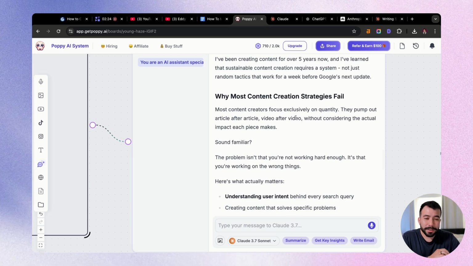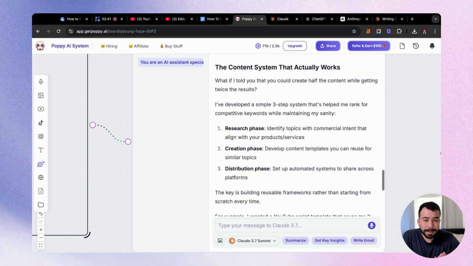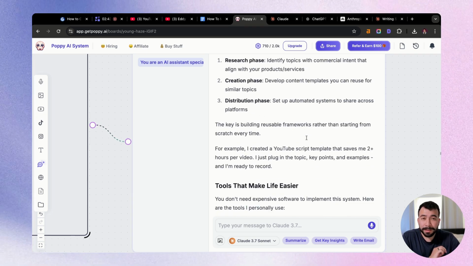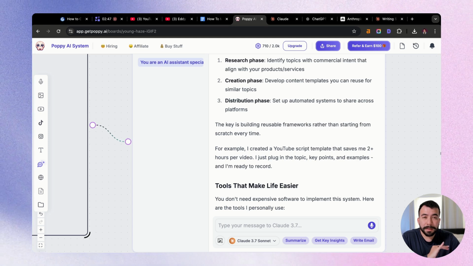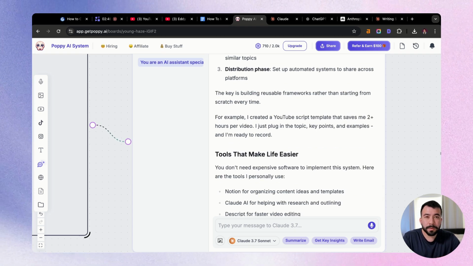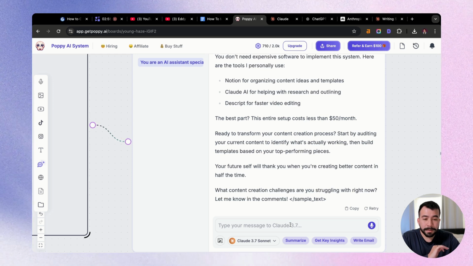We have another section here, why most content creation strategies fail. To me, this sounds amazing. I think this is actually really good. If you feel like there's things that you don't like, you can continue editing further and you can make small tweaks and improvements to the guidelines. Overall, I think this is a really good use case.